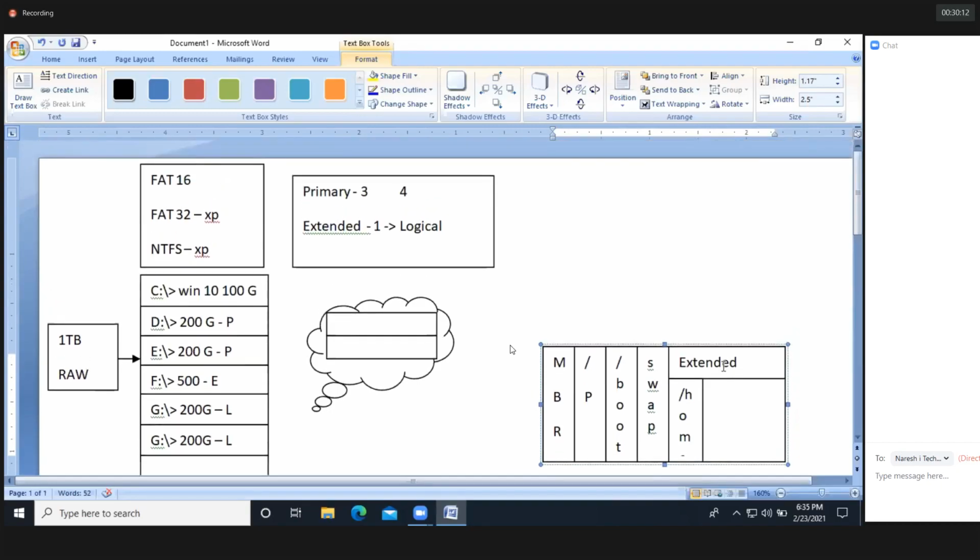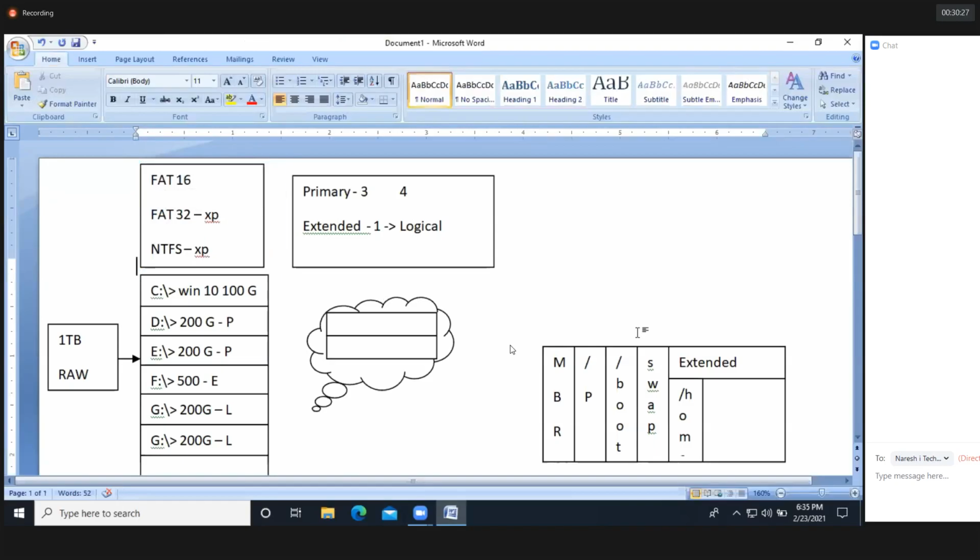Guys, coming to Linux, the file systems are totally different. In Windows, we have FAT16, FAT32 and then NTFS. But coming to Linux, we have some different file systems. We'll see.